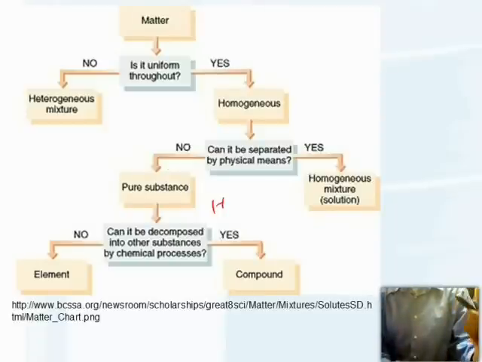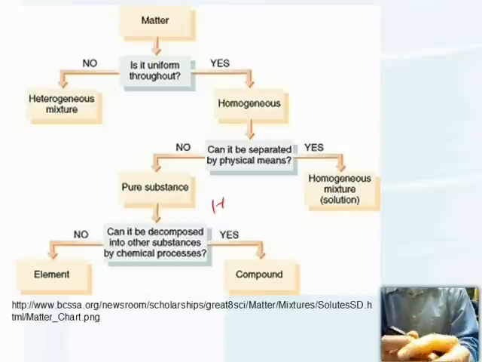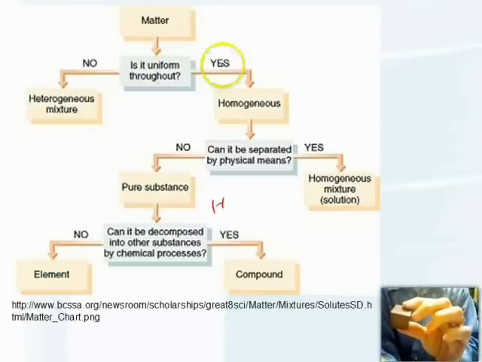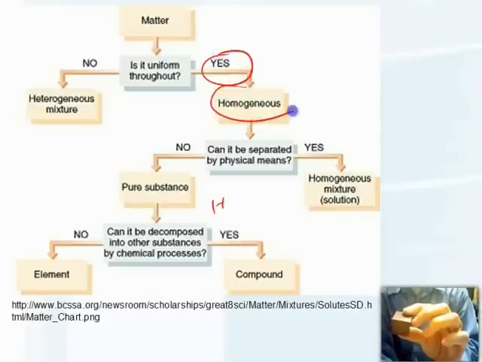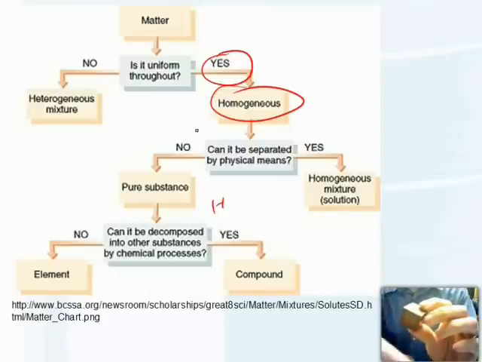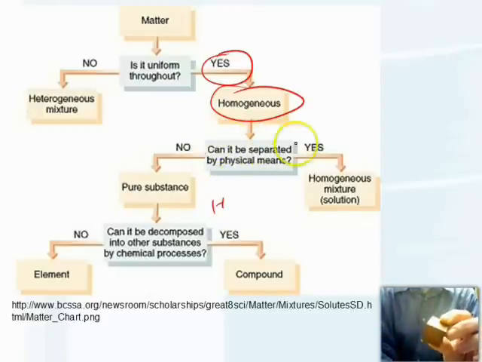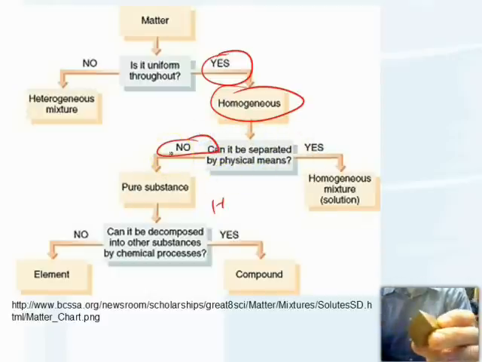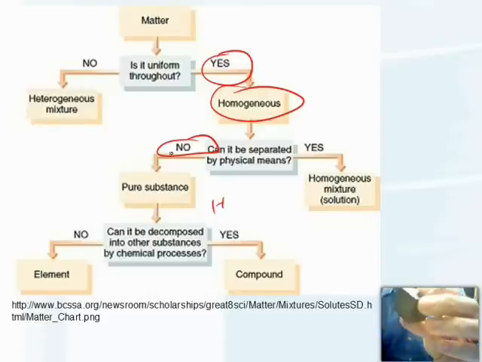Okay, so here we have a piece of copper. We go back up to the top. Is it uniform throughout? Yes, it is. So it's a homogeneous piece of matter. Can it be separated by physical means? No. We could do all sorts of things to it. We could melt it, heat it up, bang it, split it, but it's still going to be copper.